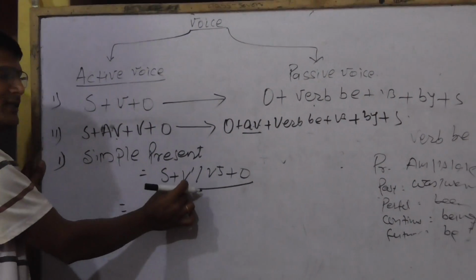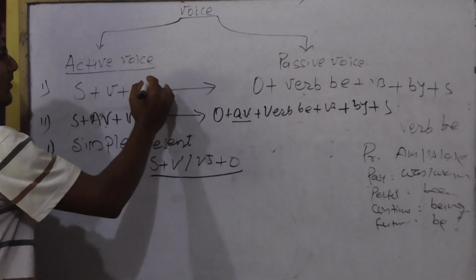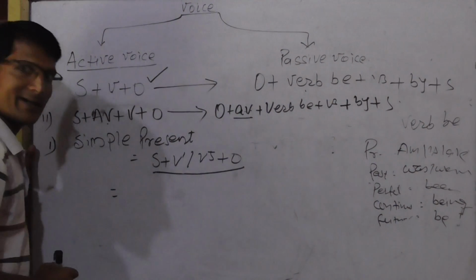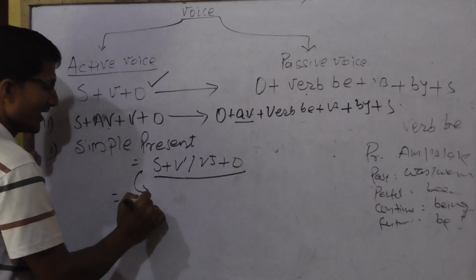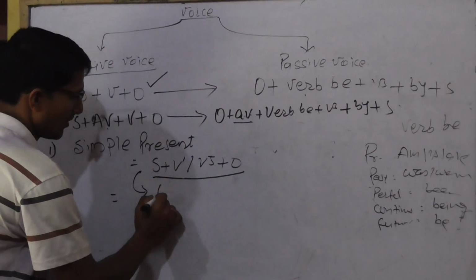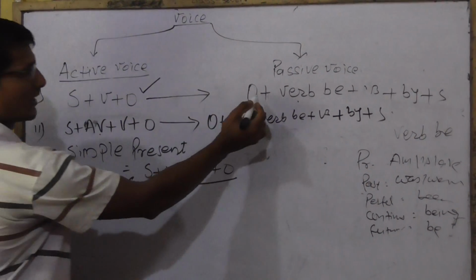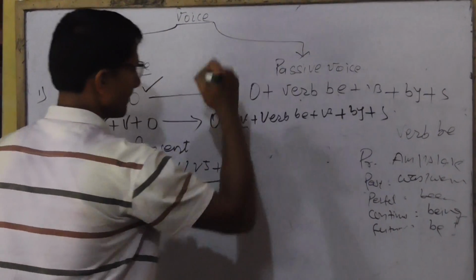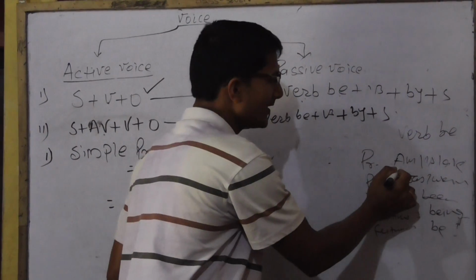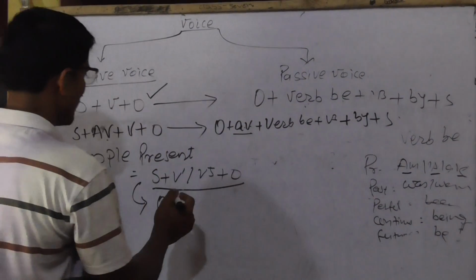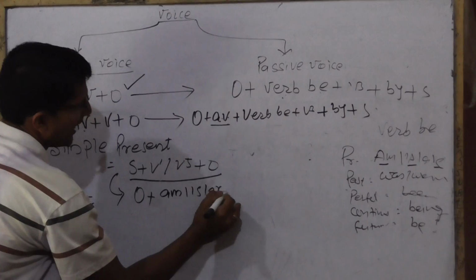There is no use of auxiliary verb or any modal verb. That is why we have to apply the first condition. According to the first condition, subject equal to object, verb equal to verb be. So what is the present form of verb be? That is am is are. So put here am is are.